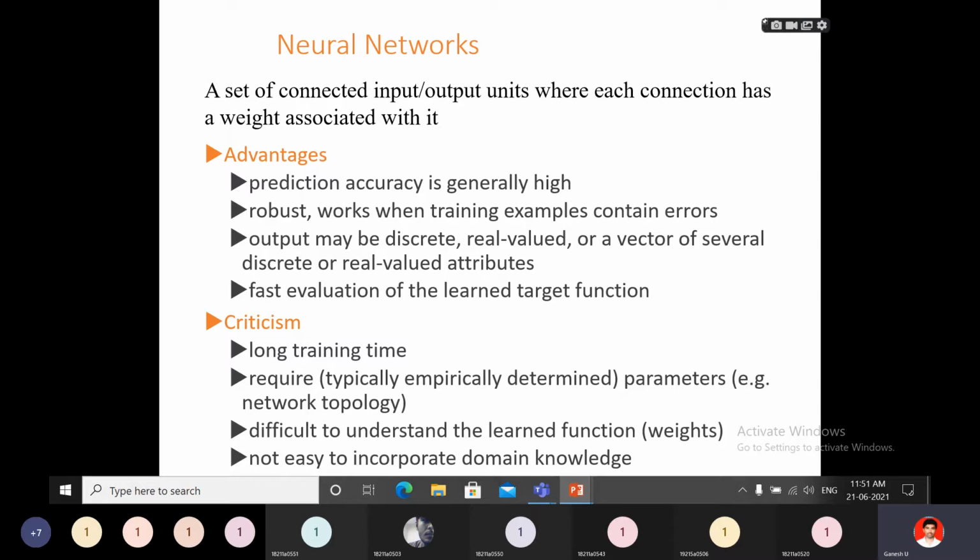Okay, we have to find out the error. That is the main thing here. We have to find out the error value, so finally the error value has to be reduced. That can be done here.